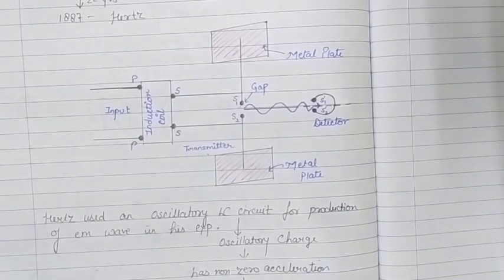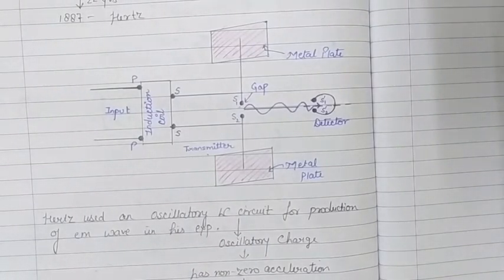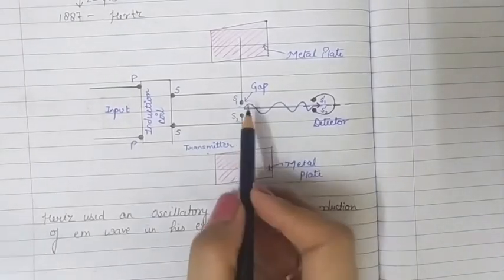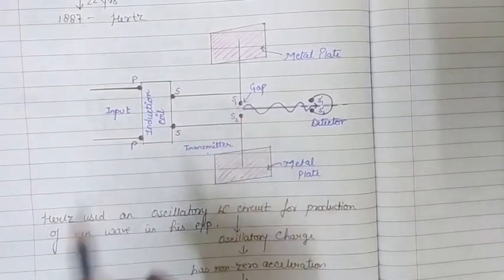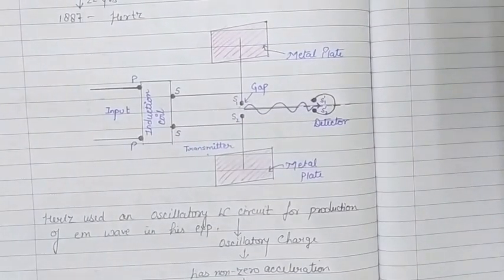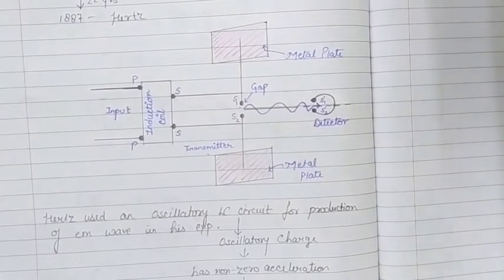The high potential difference set up in that region ionizes the air in the gap, and because of that this gap becomes conducting.